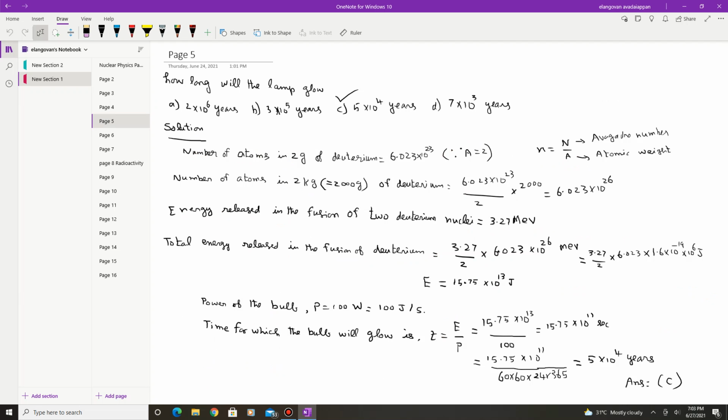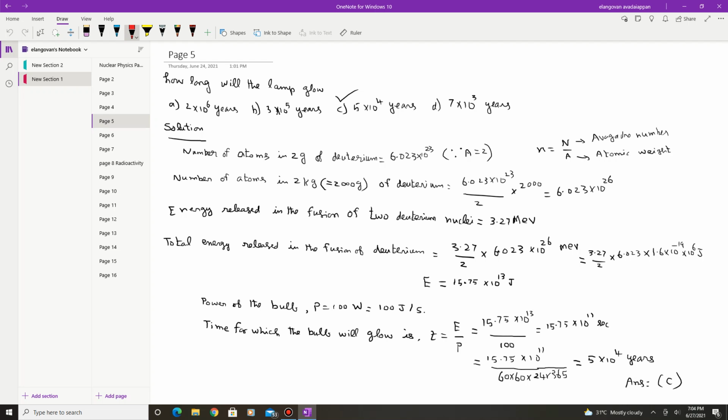How long will the lamp glow? The options are 2 into 10 power 6 years, 3 into 10 power 5 years, 5 into 10 power 4 years, and 7 into 10 power 3 years. So there are 4 options.